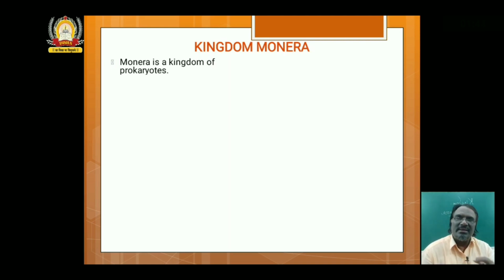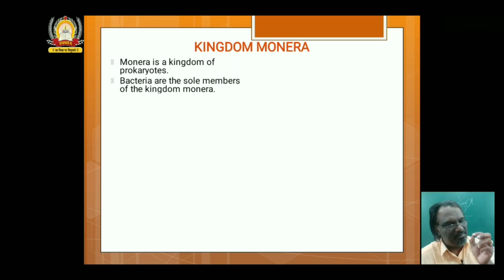That means it is not combined with proteins to form chromosomes that are seen in other kingdoms. The first and foremost important property of kingdom Monera is they are prokaryotic, and they are unicellular, made up of single cells.